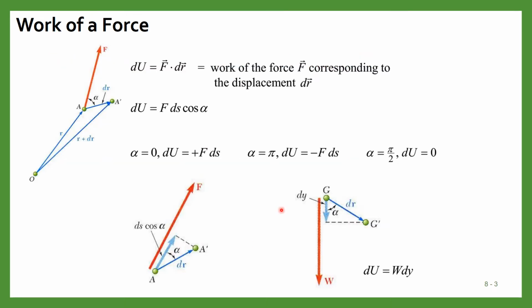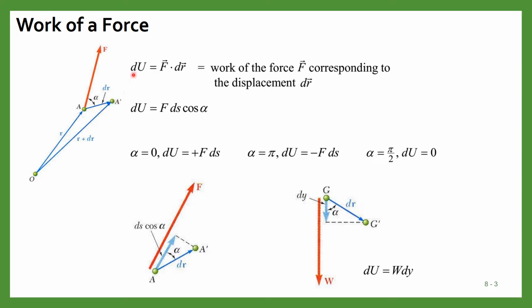So now let us understand the work of a force. Suppose this is the force which is applied at point A, and suppose this particle under the action of this force moves to another point A dash, and r is the initial position vector of the particle and r plus dr is the final position vector, while dr is the displacement vector.